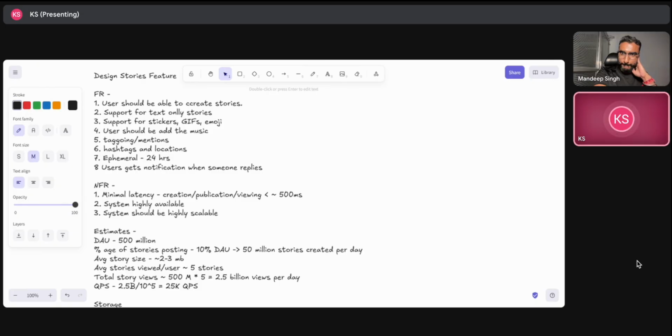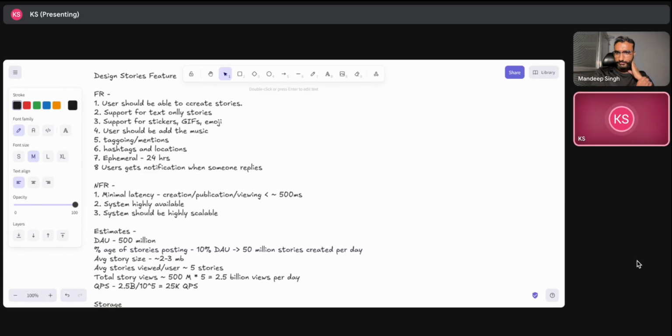So I think the user should be able to create the stories. We are able to do that, right? And in those stories, we can support text-only stories as well. We can have the metadata like stickers, GIFs, and emojis. Adding music also, I think we can treat it as a kind of media, any media that is there.